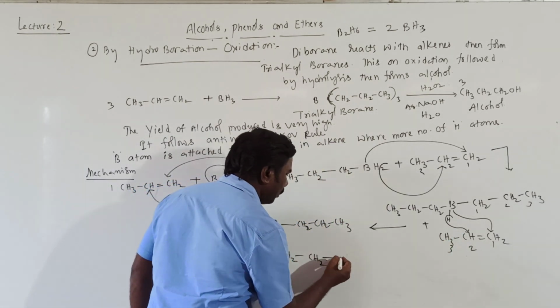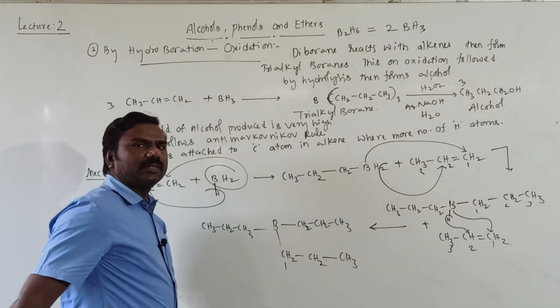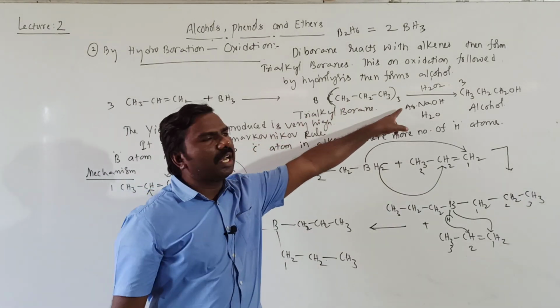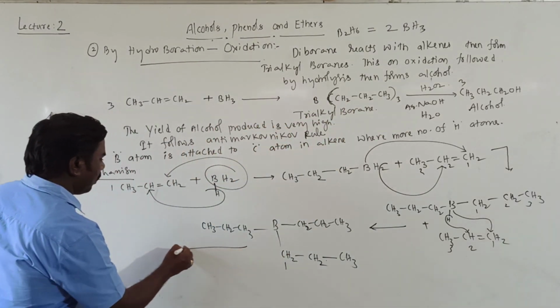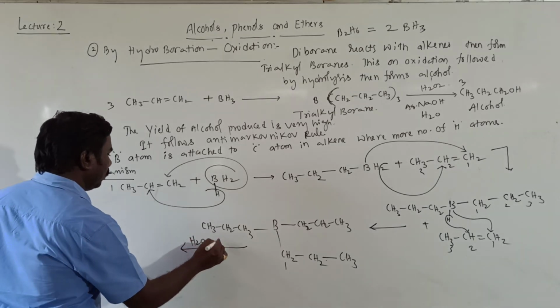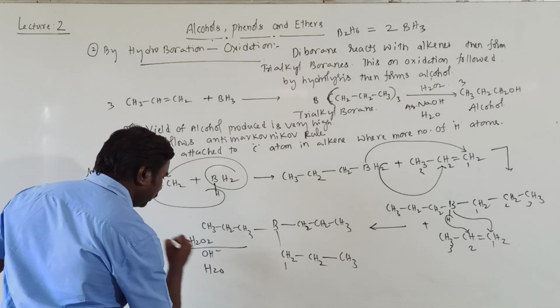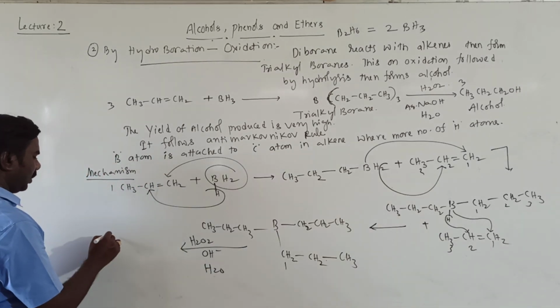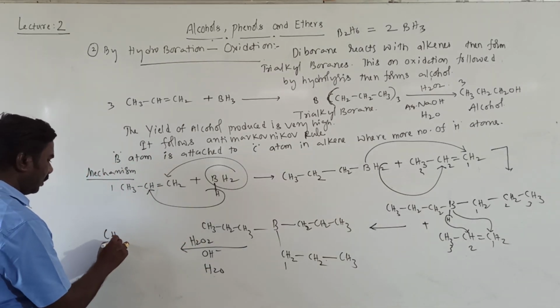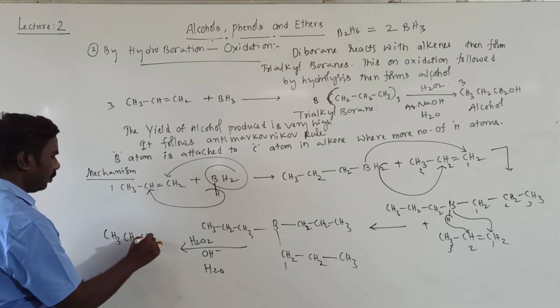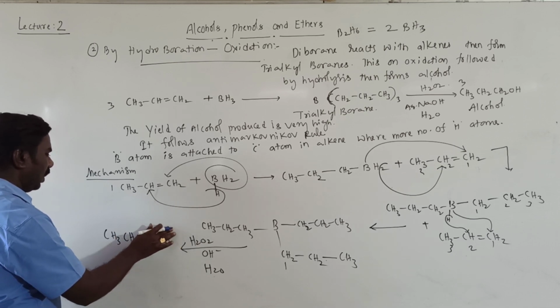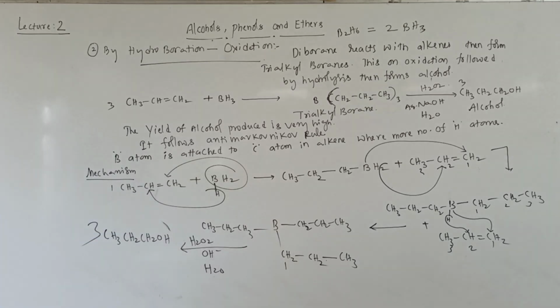Double bond converted into single bond, CH3. What are we getting? This is trialkyl boron. Then it is treated with H2O2 and OH minus from NaOH, it is aqueous, that's why. Then what do you get finally? CH3CH2CH2OH. Totally 3 moles of alcohol will be formed.